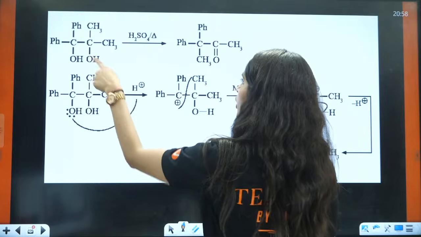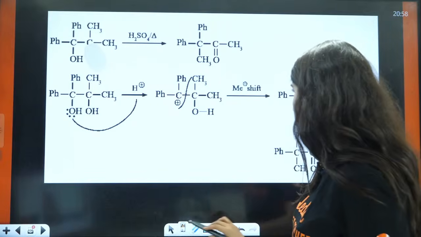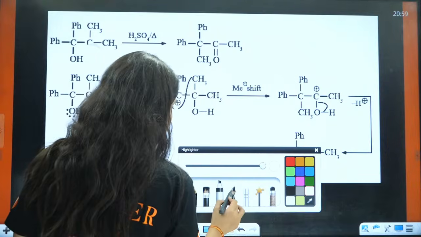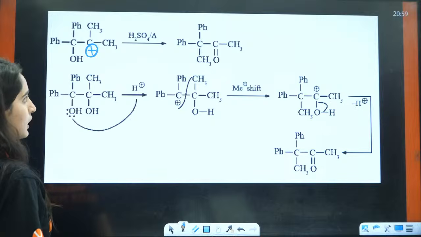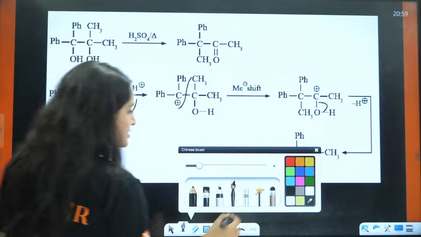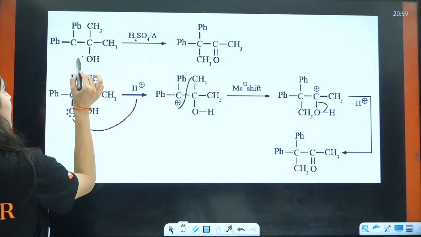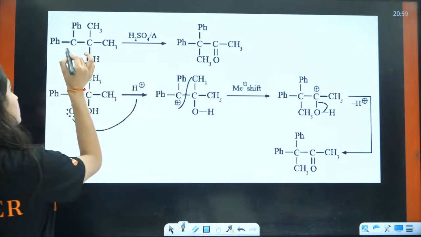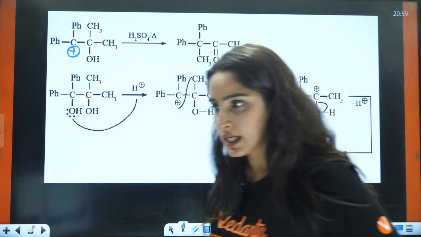If it is attacking on this OH, then you will have the formation of this carbocation, right? This carbocation which is having 2 CH3. But if I say that it is attacking on this OH, right? Then you will have the formation of this carbocation. Now tell me which carbocation is more stable, right?